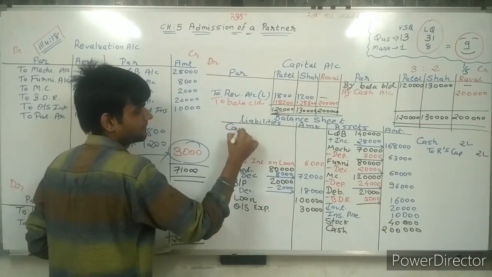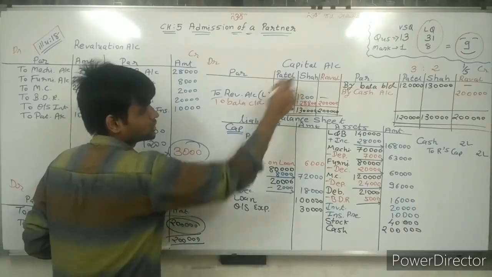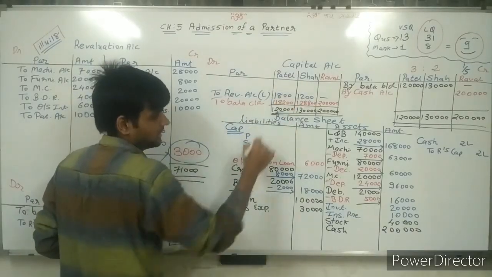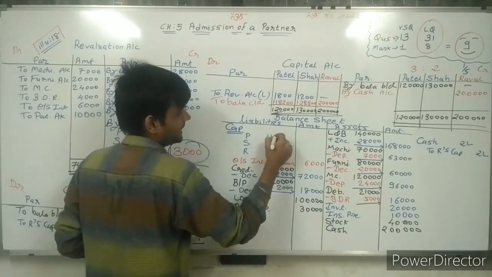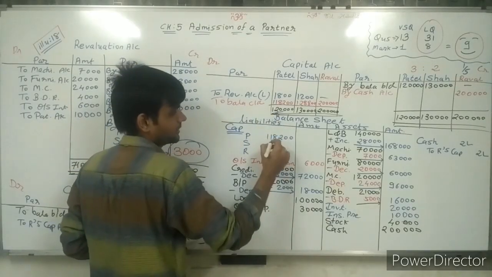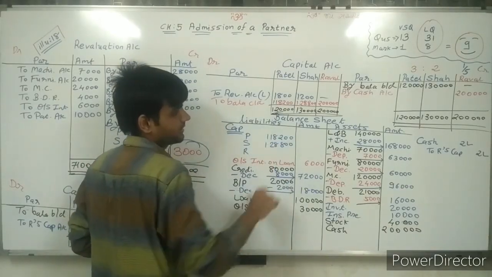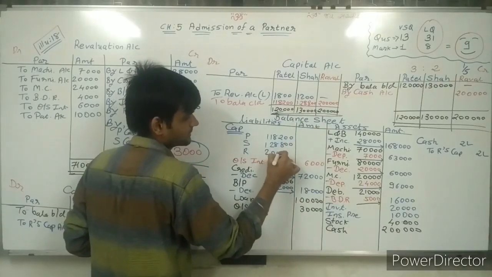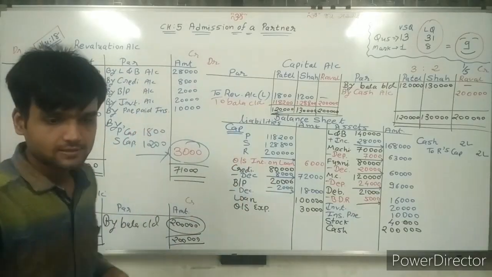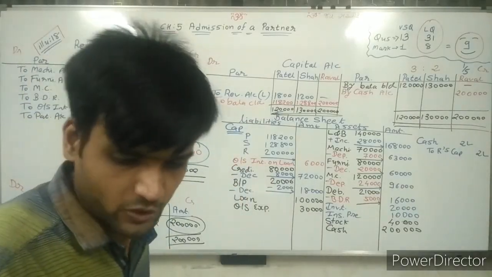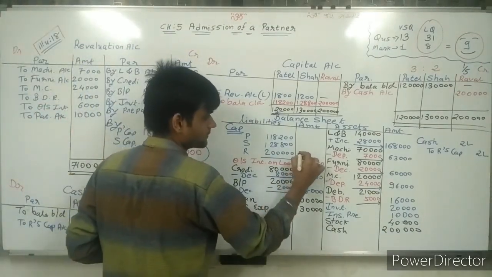So, sir, capital. Whose capital? Patel's capital, Shah's capital. And third, Rawal's capital. So 1,18,200, 1,28,800 and, sir, 2 lakh rupees. Now if you make the total of this, 118,200, 128,800 and 2 lakh, you will get 4,47,000.